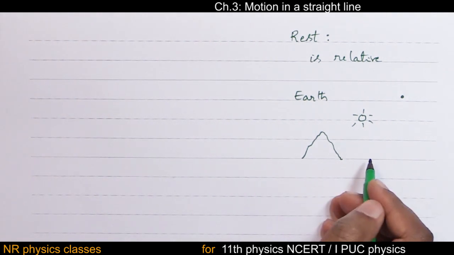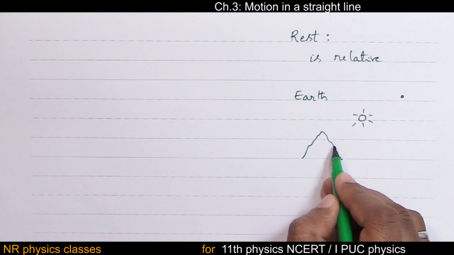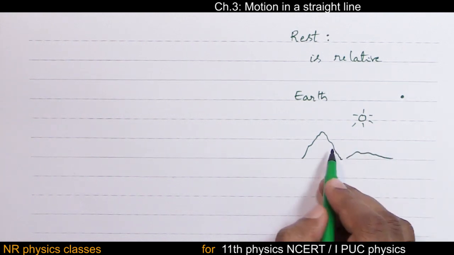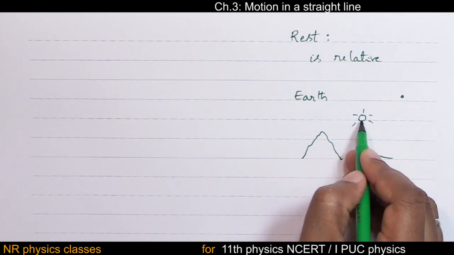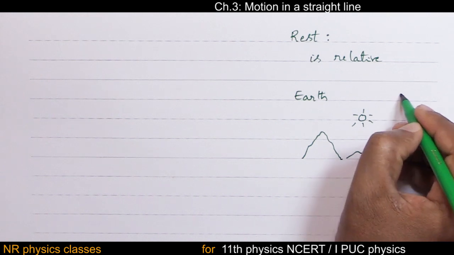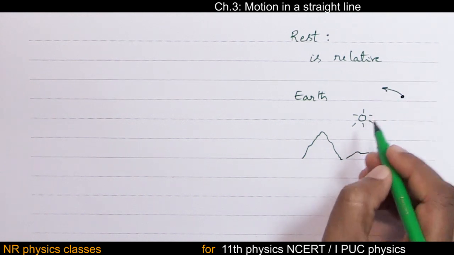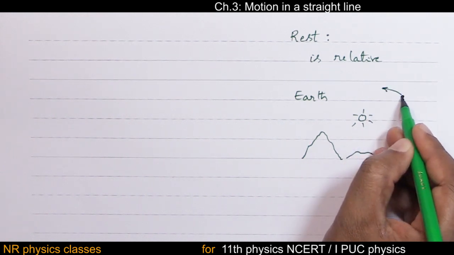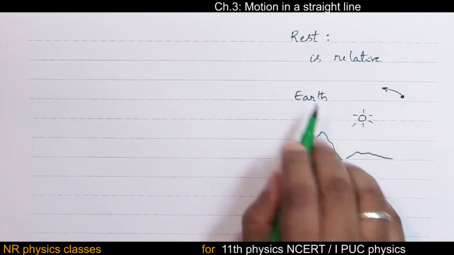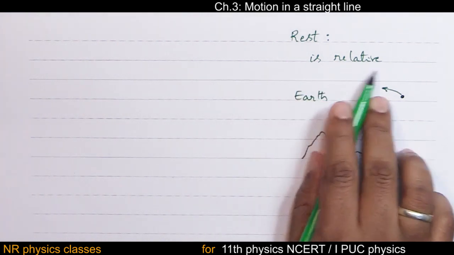How can you justify? A mountain is at rest with respect to another mountain next to it. But the mountain is not at rest with respect to the sun. The mountain is on the earth, right? If earth is revolving, then the mountain is also revolving with respect to the sun. So that is the meaning. Rest is relative.